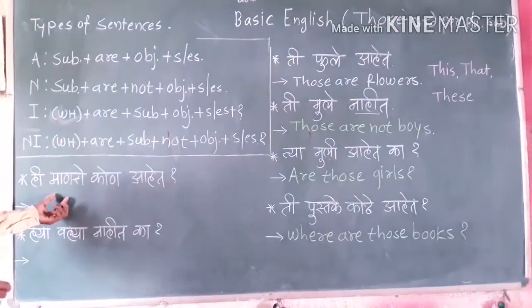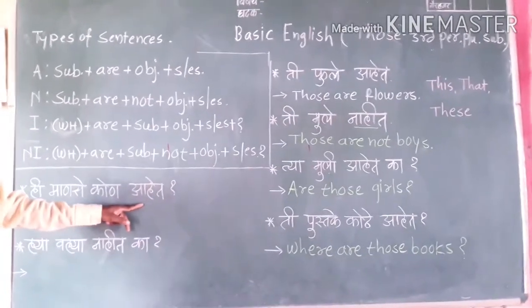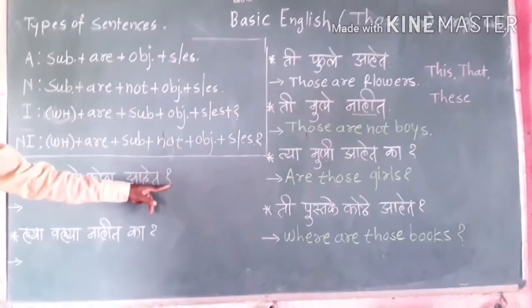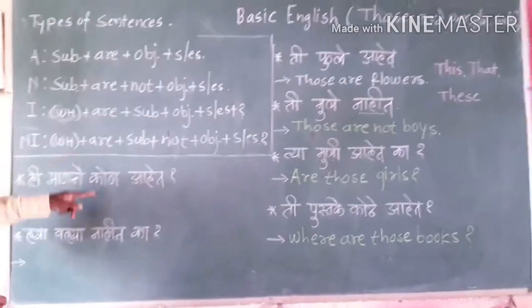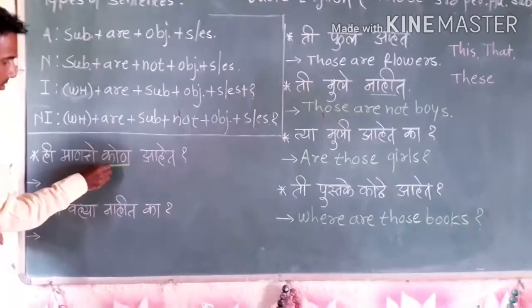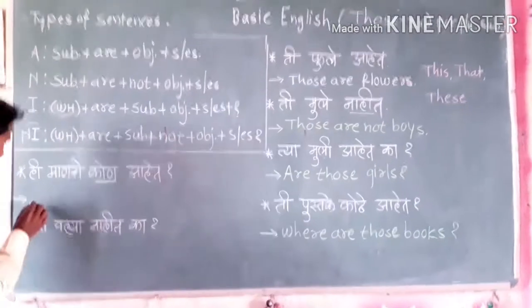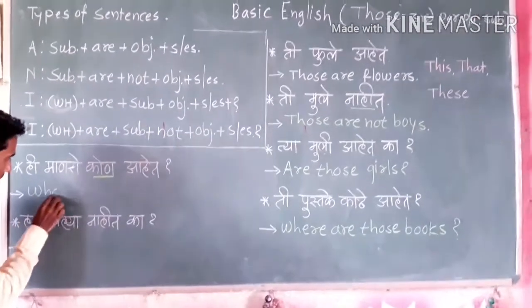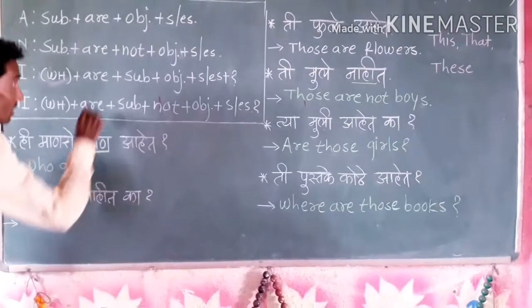Then next sentence: ही माणसे कोण आहे? Question mark. So it's called an interrogative sentence. There is a WH family member. This is a WH family member. So use the WH family member here. कोण? Who? Then are. Then subject.